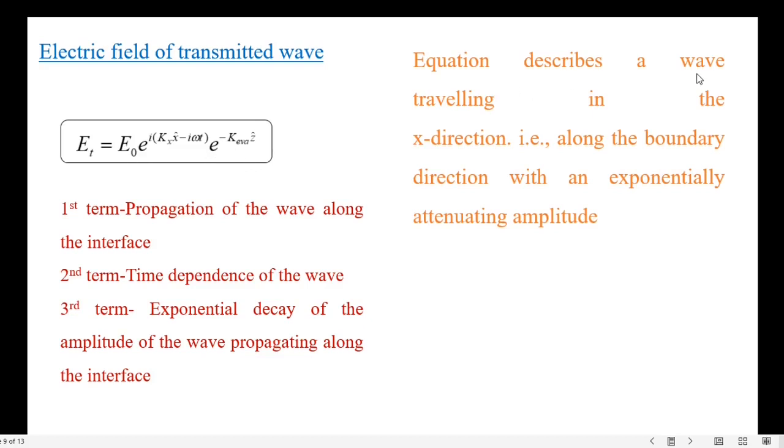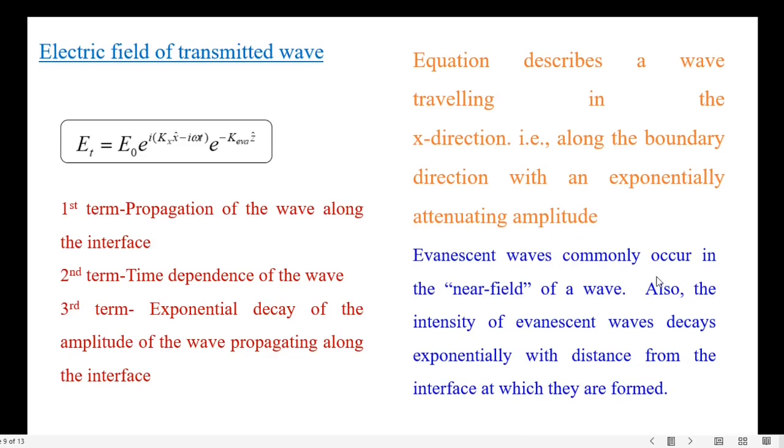This is the equation which describes the wave traveling in the x direction, that is along the boundary direction, with an exponentially attenuating amplitude. The first term represents the propagation of the wave along the interface. The second term represents the time dependence of the wave. The third term represents exponential decay of the amplitude of the wave propagating along the interface. From this equation we understand that evanescent waves commonly occur in the near field of a wave. Also, the intensity of evanescent waves decays exponentially with distance from the interface at which they are formed.